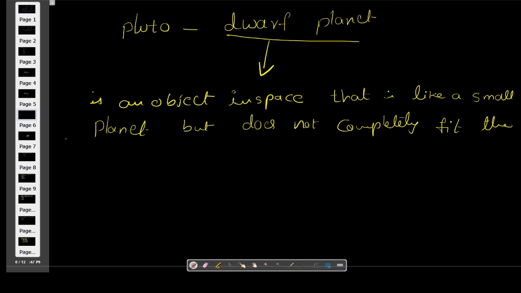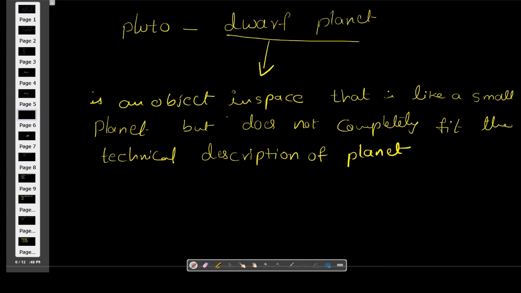the technical description of planet. What is mean by dwarf planet? It is an object in space that is like a small planet but does not completely fit the technical description of planet. That is nothing but dwarf planet.